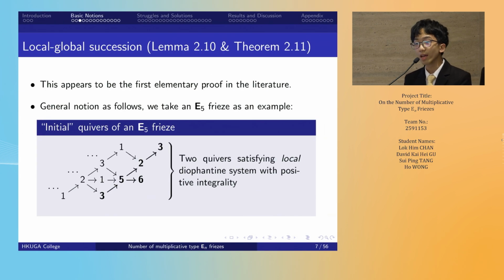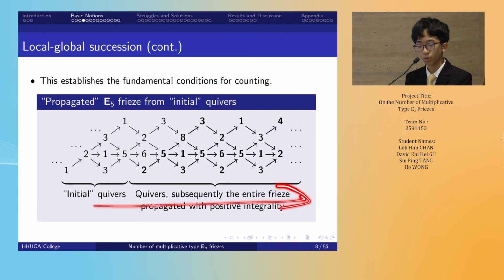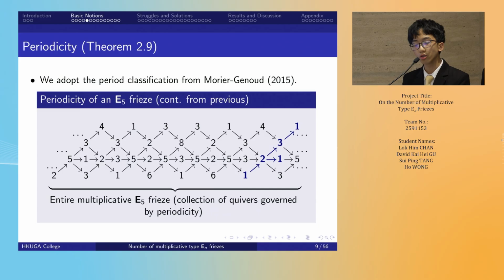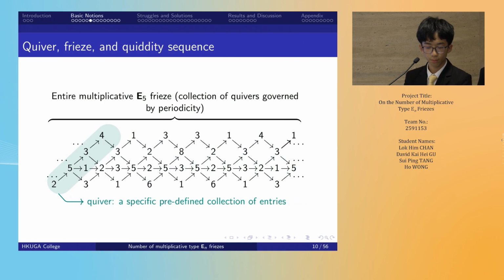Positive integrality is an important part of our first major theorem, which is the local-global succession. The general notion goes as follows: if two quivers satisfy the system with positive integrality, subsequent quivers and the entire frieze can be propagated with positive integers. This is fundamental for our counting. Propagation also leads to periodicity. That means after a certain extent, the quiver will repeat itself in the system. We adopt an external classification. In this case, the period is 10.